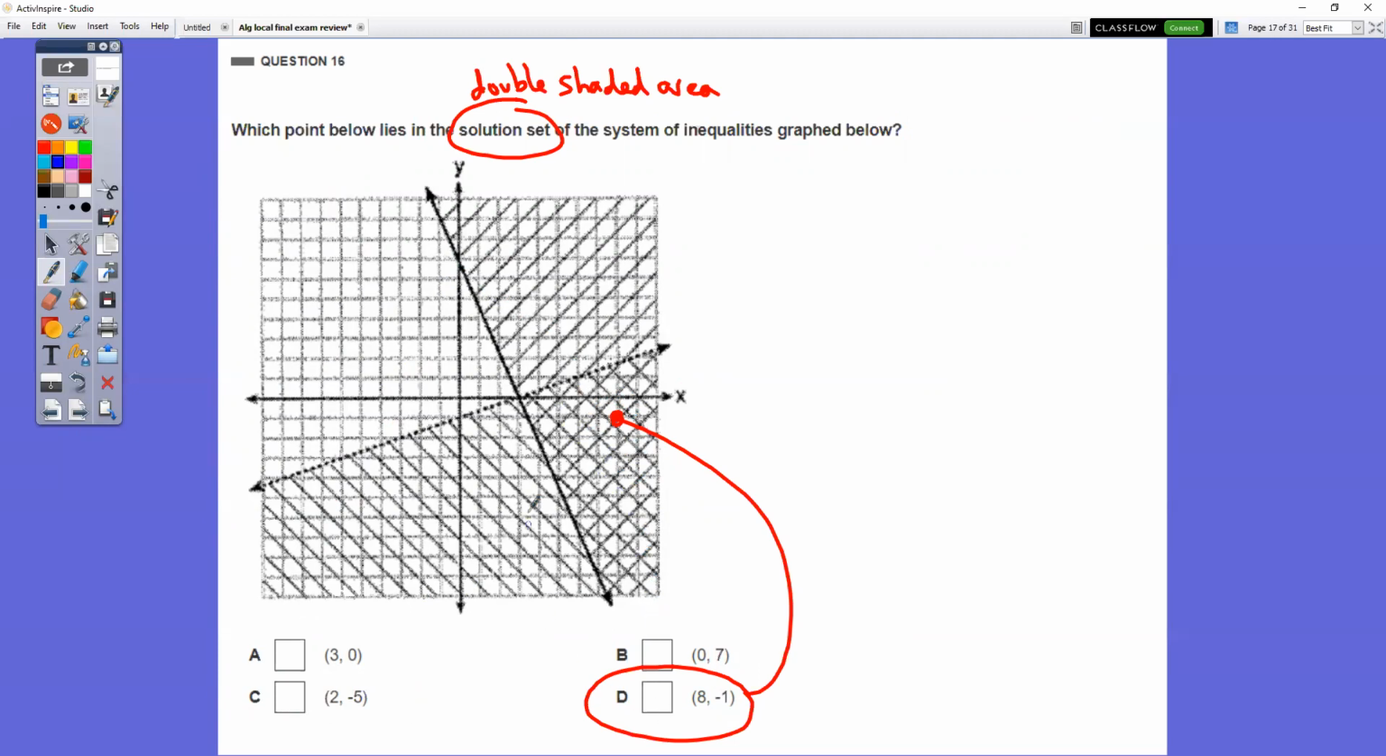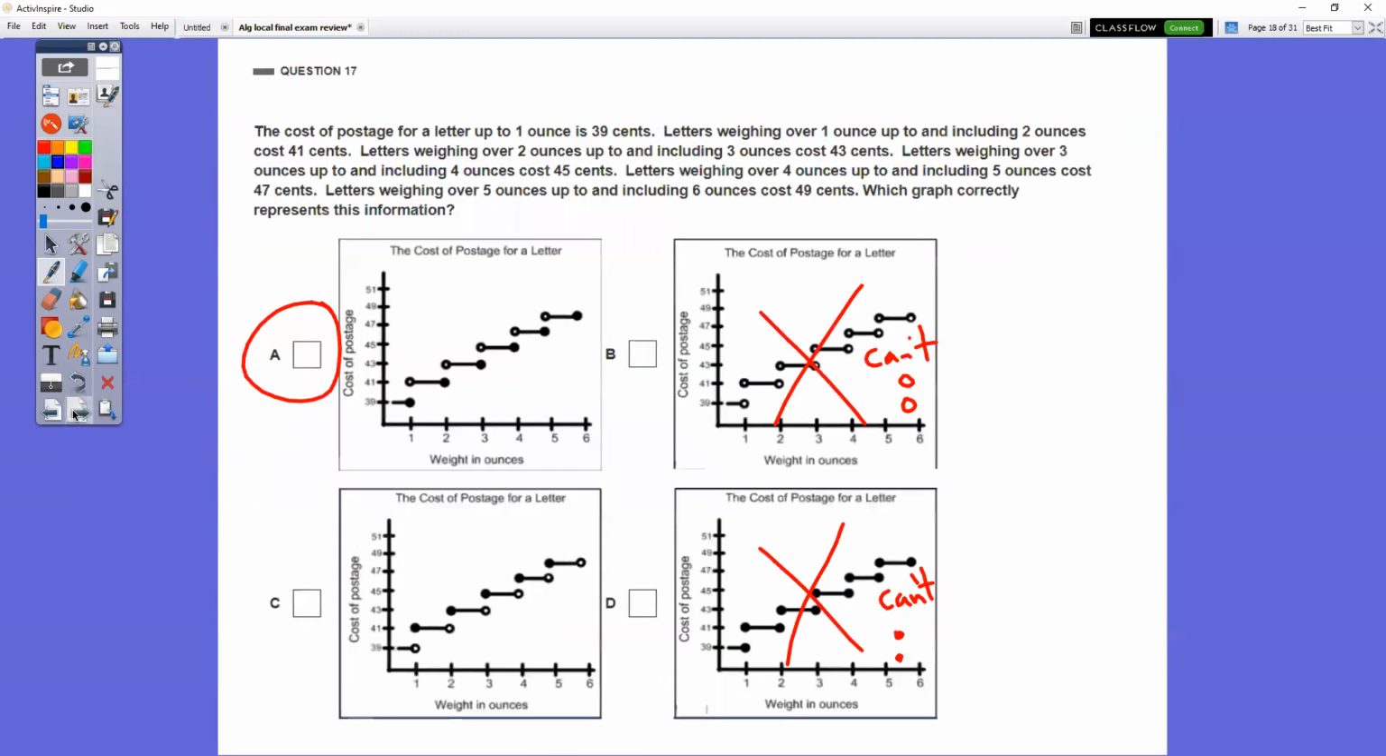So it's choice D. It would not be, for those of you who put 3, 0, it would not be here, all right? It wouldn't be at 3, 0 because points in the solution set cannot be on a dotted line.